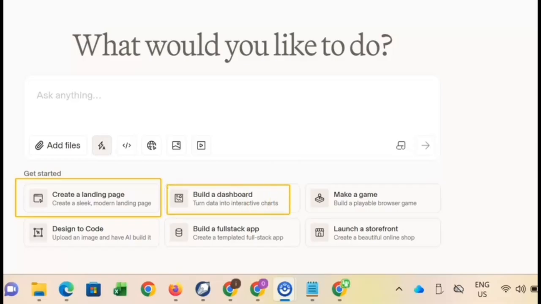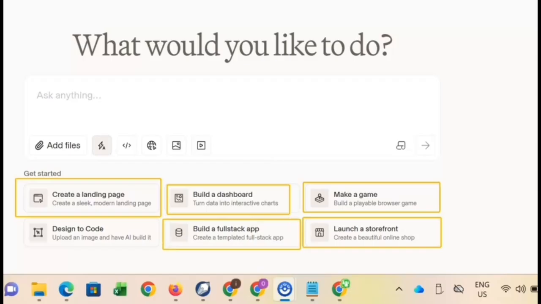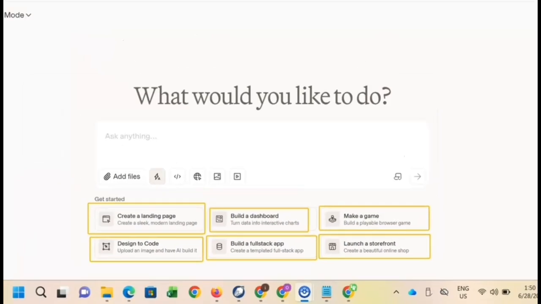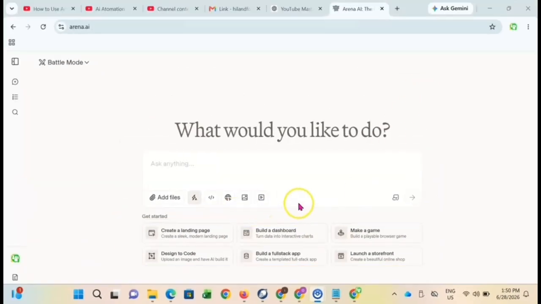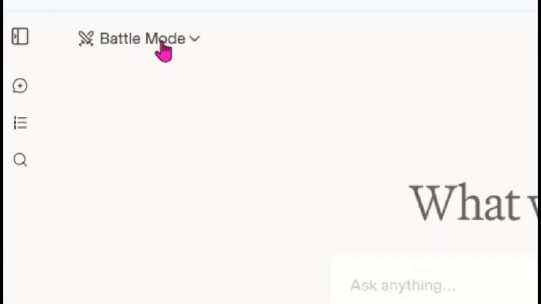Say, create a landing page. You can do that with Arena.ai. Build a dashboard. You can do that with Arena.ai. You can use it to create a game. That's an app, so you can do that with Arena.ai. You can launch a storefront. You can build a full stack app. You can design code. Like let's say you have a project, and Arena.ai can actually help you out in designing some of this code. So you see that Arena.ai actually has a lot of features going on here.